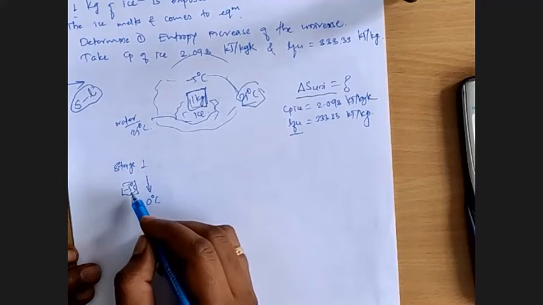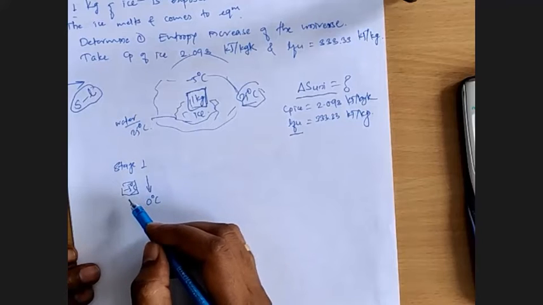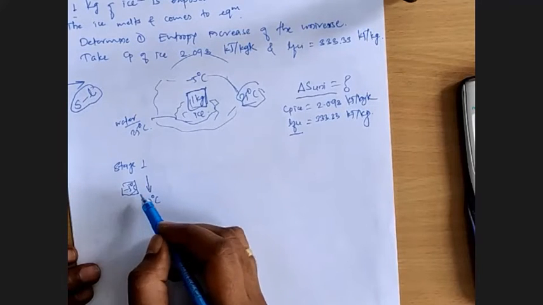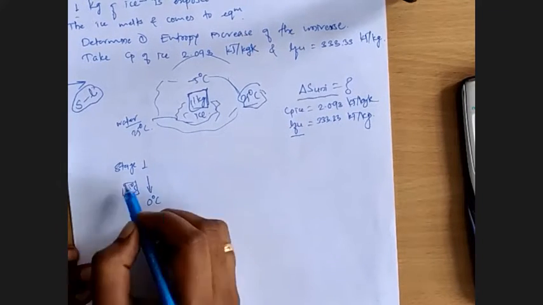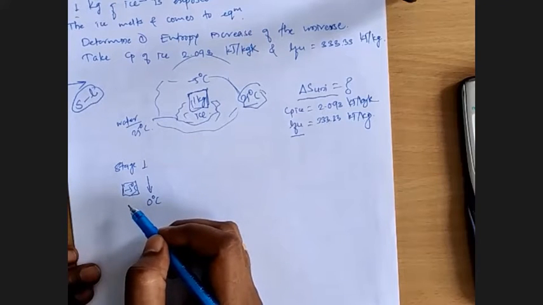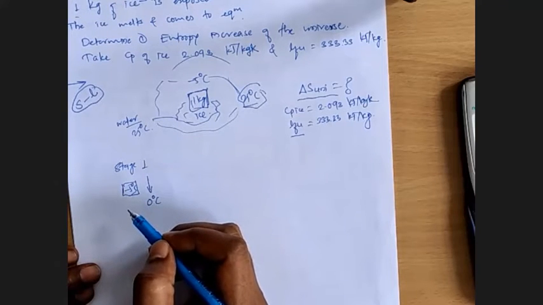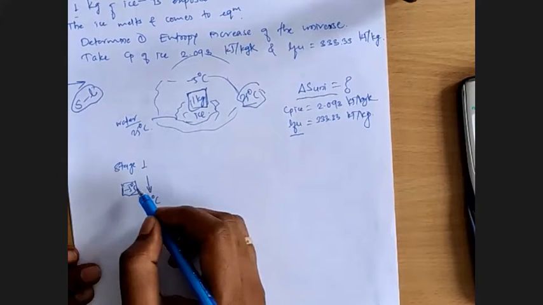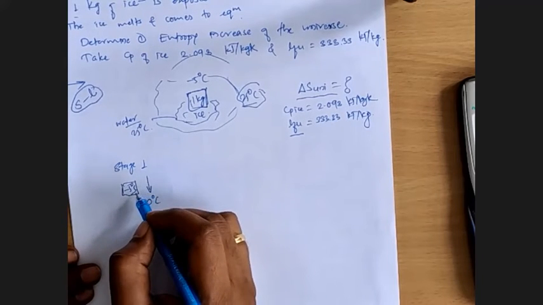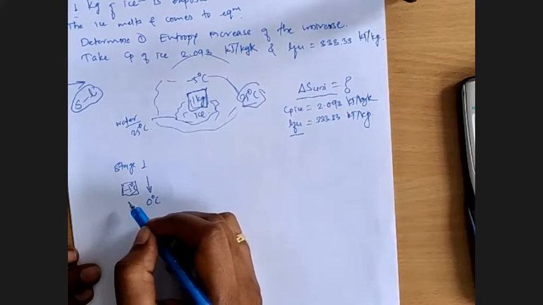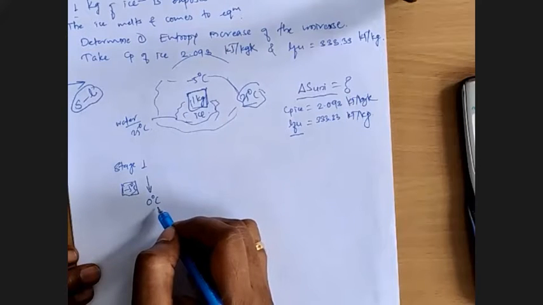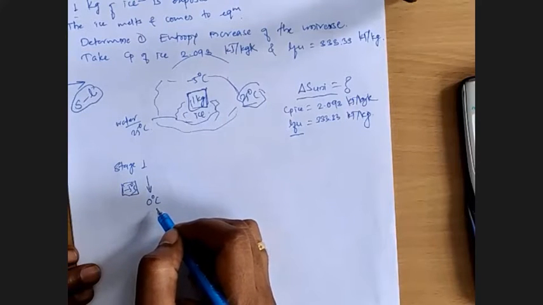From -5 degrees Celsius to 0 degrees Celsius, it is going to remain ice. It will not convert into water, right? So in ice stage, its temperature is going to increase from -5 to 0 degrees Celsius. So that will be stage 1.